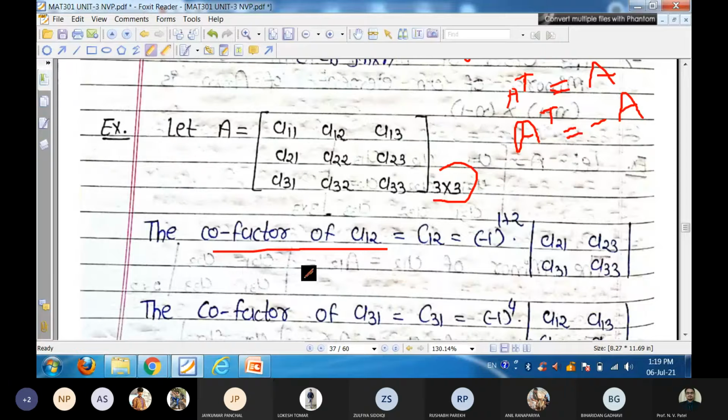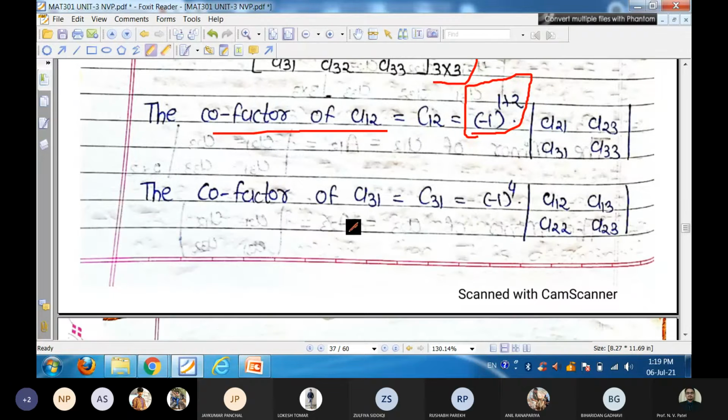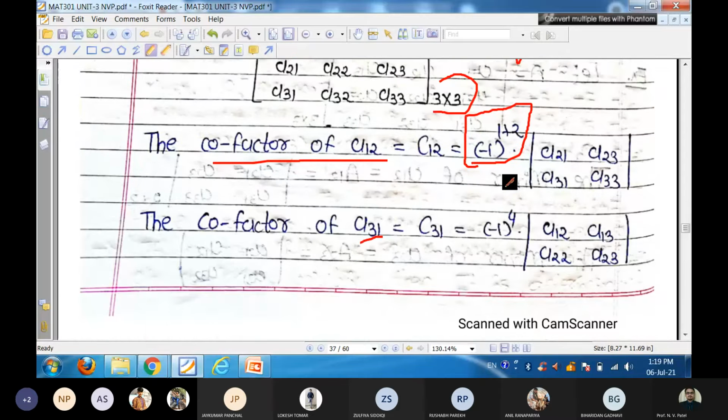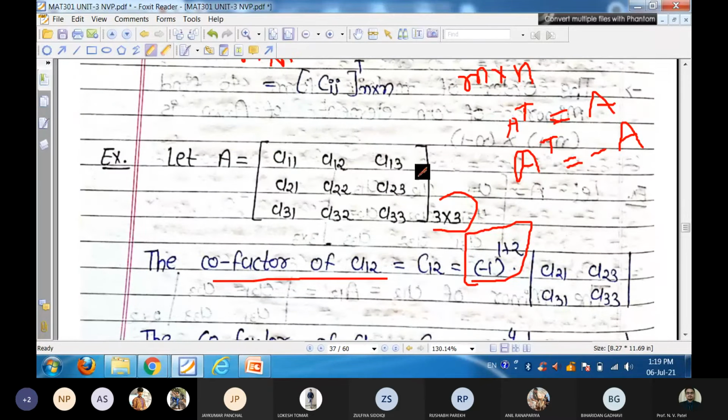To find the minor, it means hide its first row and second column. So the determinant of A21, A23, A31 and A33. The value is multiplied with minus 1 raised to 1 plus 2, the subscript value, first row and second column. For any element in the third row and first column, C31 is minus 1 raised to 3 plus 1 into the minor of third row, first column, so A12, A13, A22, A23.